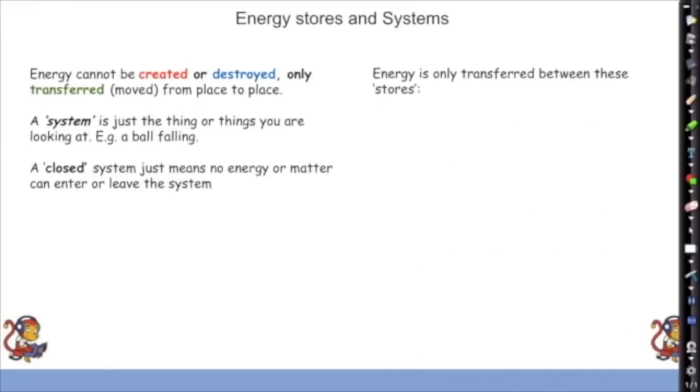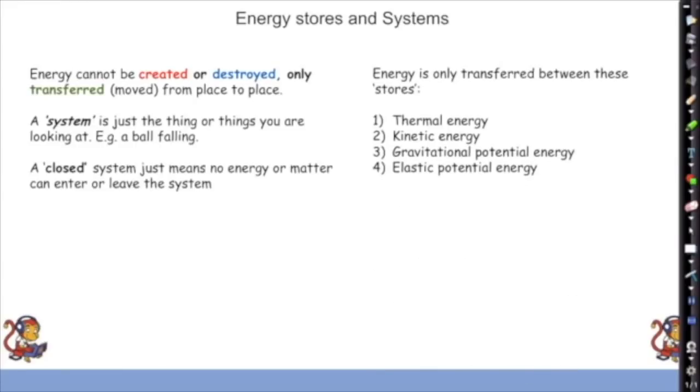Energy is only transferred between these stores. So these are stores of energy where energy can be held in it or it can be moved between these. So thermal energy is like heat energy, kinetic energy, also known as movement energy, gravitational potential energy, that's energy due to the height above the ground, elastic potential energy, the energy inside springs and elastic stretchy things, chemical energy, things like petrol, foods, inside glucose.